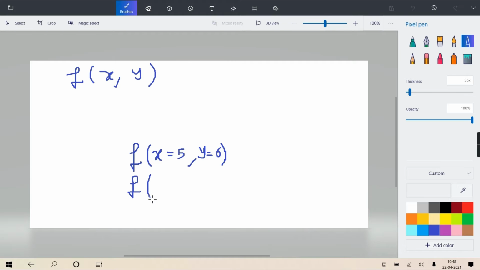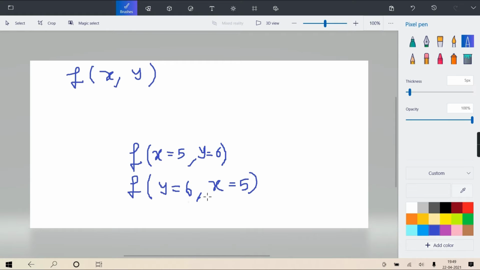Now if I call the same function writing first y equal to 6 and then writing x is equal to 5. Okay? Still the answer is going to be same. Can you see? The order is changed, right?